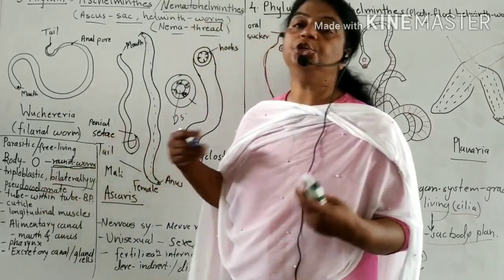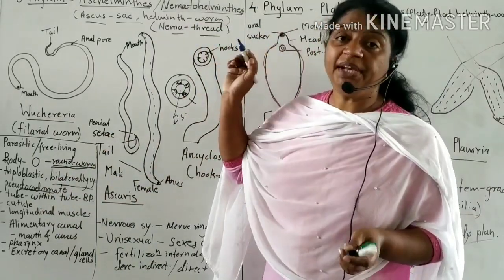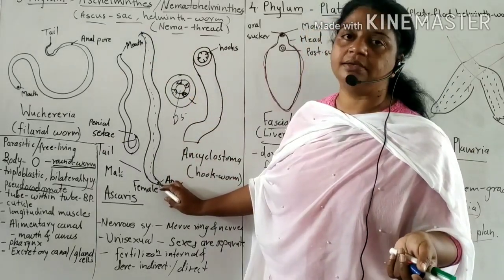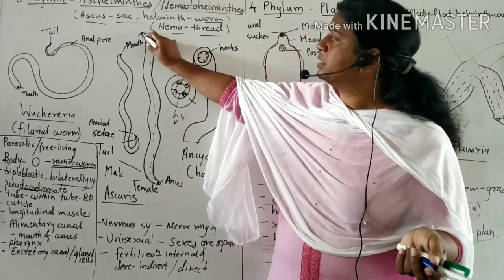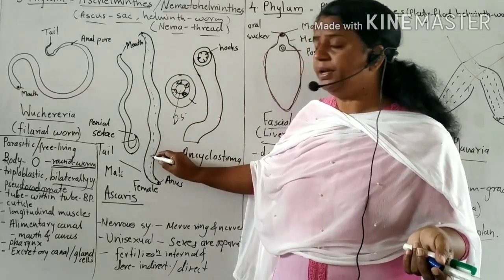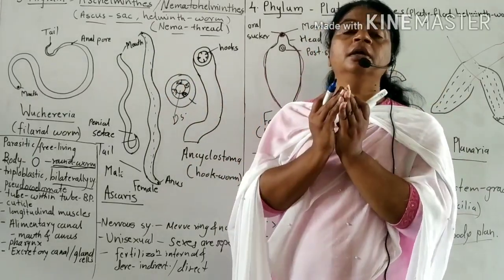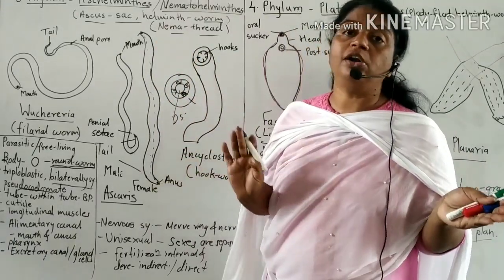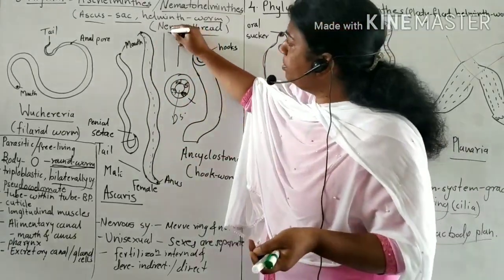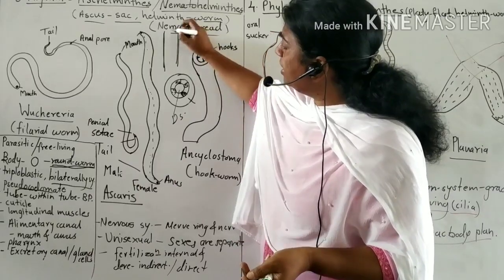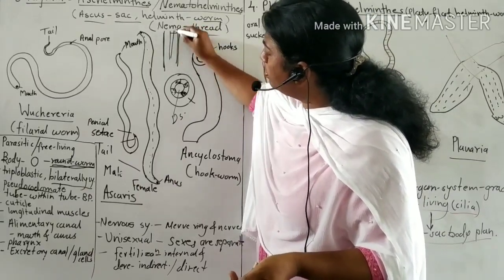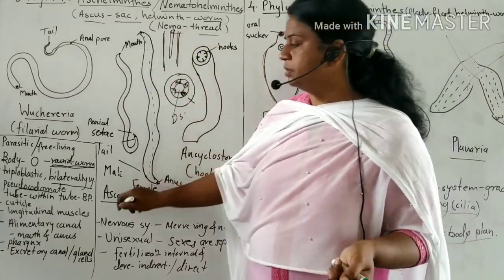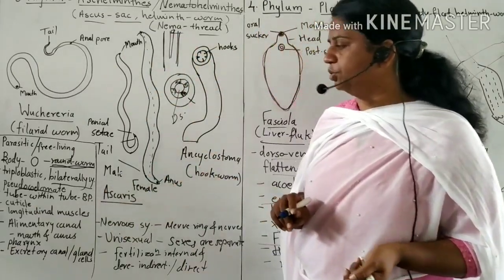Then the body plan is a tube within a tube plan, meaning a complete digestive system. One end has the mouth and the other end has the anus, and this digestive system is complete. The body wall forms the large tube and the digestive system forms the small tube, meaning tube within a tube. This body plan is tube within a tube.